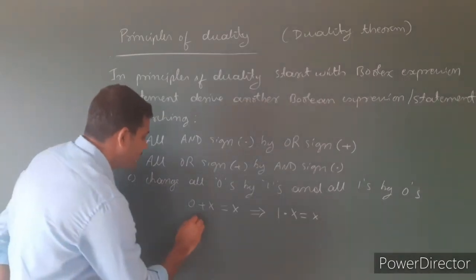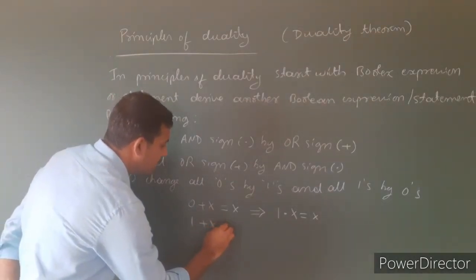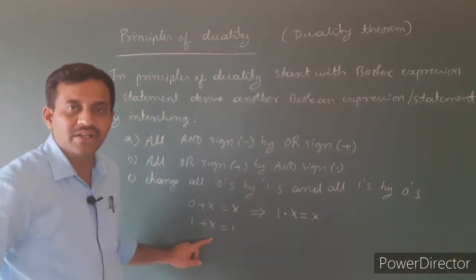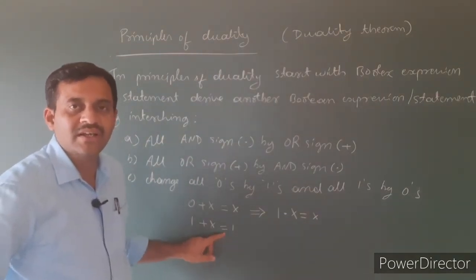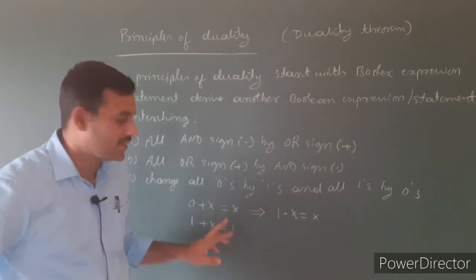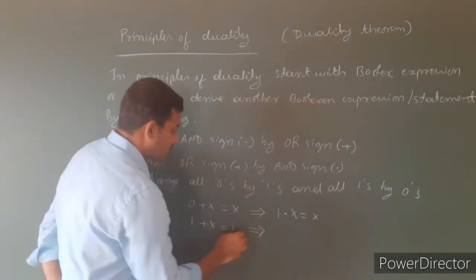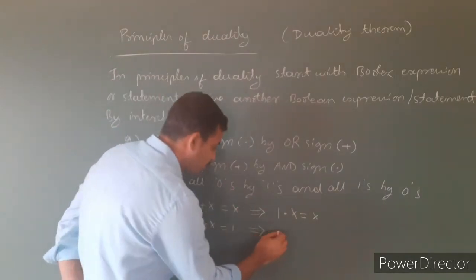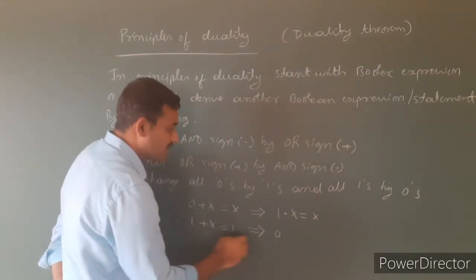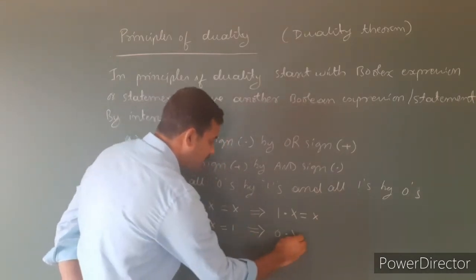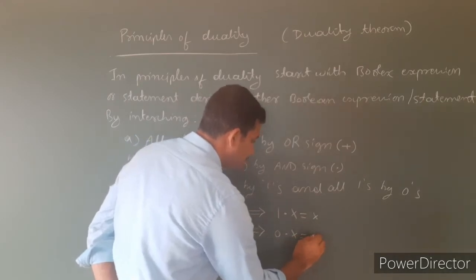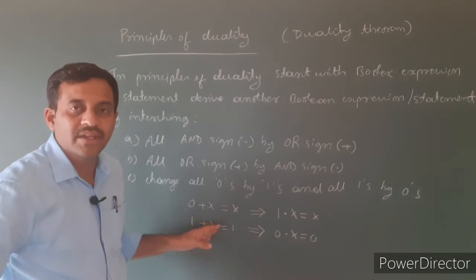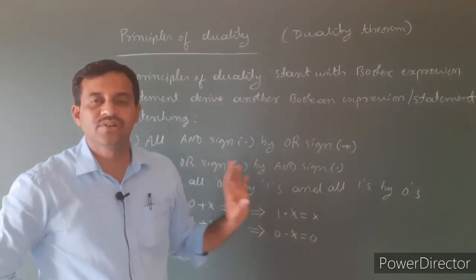Then similarly, if it is 1 plus x, which is equal to 1, since 1 is ORed with any variable, the result is equal to 1. Then the principle of duality of this expression is to change all 1 by 0, all OR signs by AND signs, variable as it is, which is equal to 0. So these are the duality of the given expression, 0 into x, which is equal to 0.